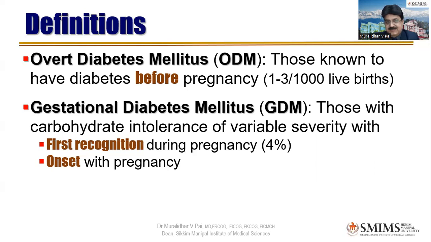We need to know the difference because in a patient with overt diabetes mellitus, where the sugar levels are high right from the beginning, they are more prone for congenital anomalies because we know very high glucose is fetotoxic, especially in the first 8 to 10 weeks where embryogenesis, organogenesis happens. So these people are more prone for congenital anomalies and might even progress to abortions due to these anomalies.